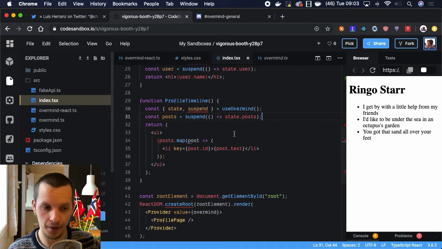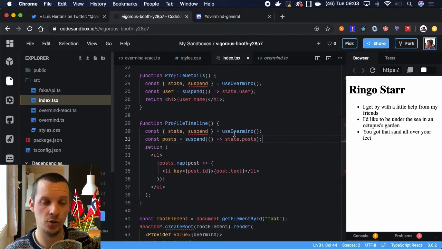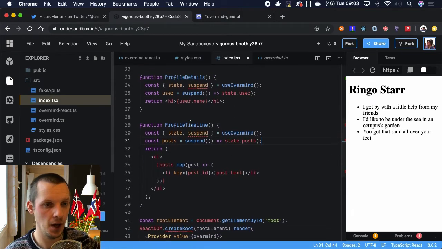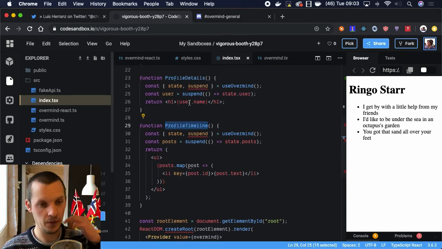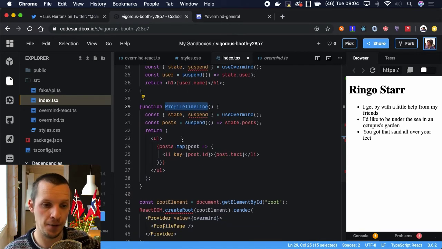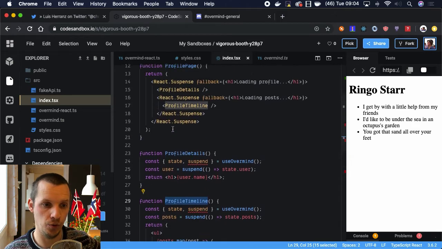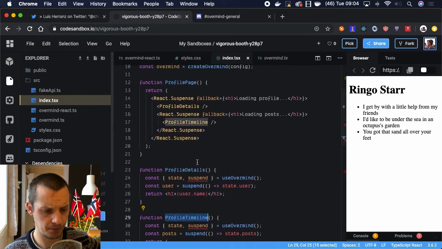But what happens here is a little bit interesting related to suspense, because these posts, like the profile timeline, this renders first one time related to the initial render, which means that it throws a promise up to this suspense.